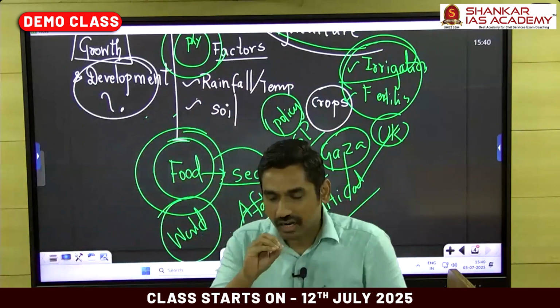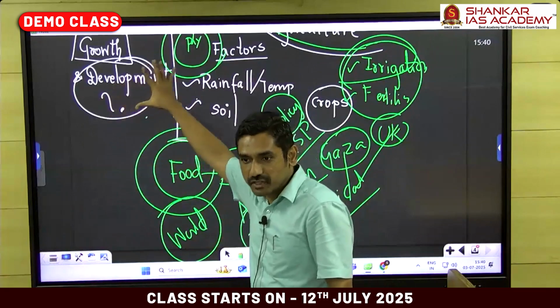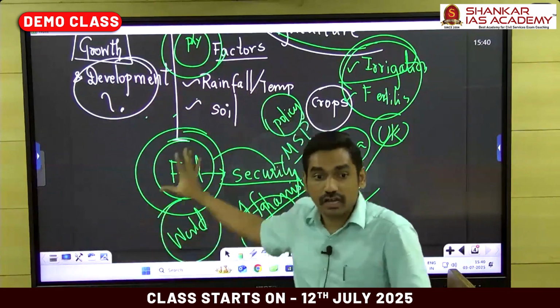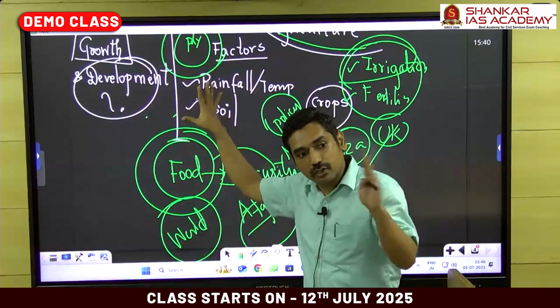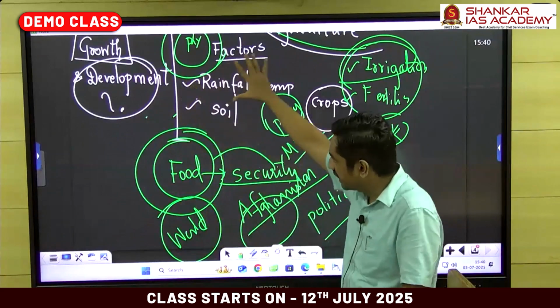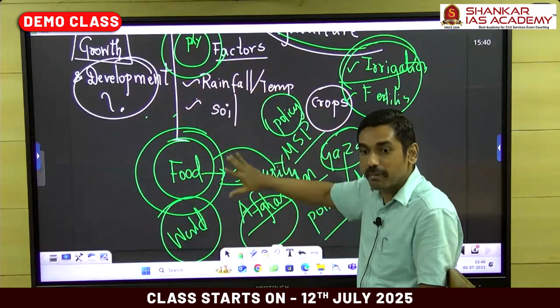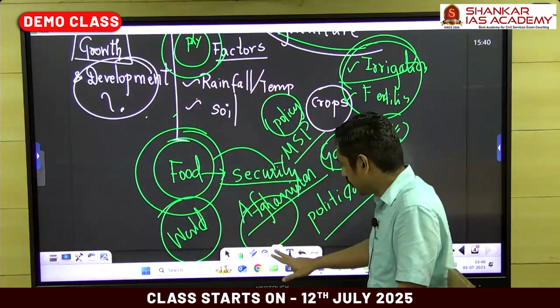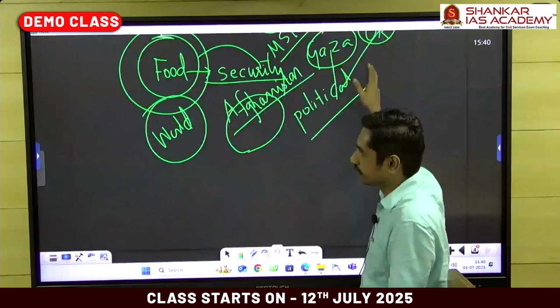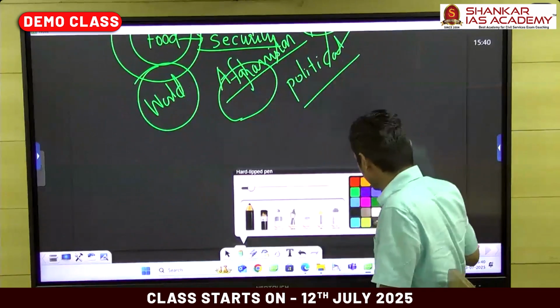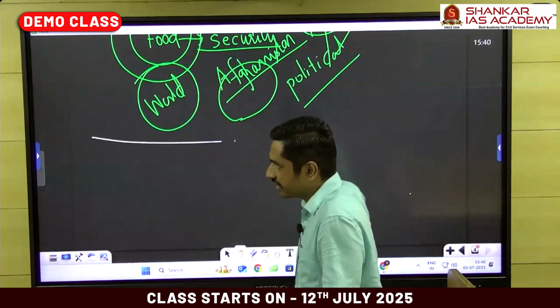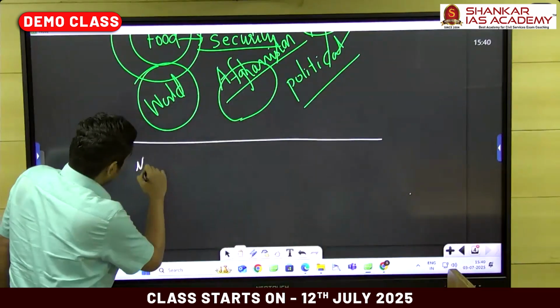So what starts as simple growth and development is slowly expanding into agriculture and food. Agriculture is partly related to physical geography, but it expands into other parallel parts also. Is it clear? Now, once you have done two parts of economic geography, that is growth and development, then agriculture, then we have minerals and industry.